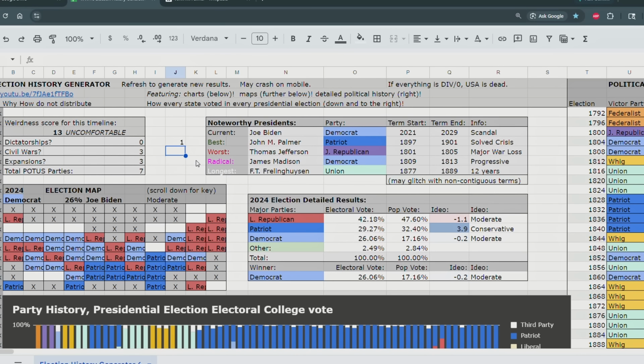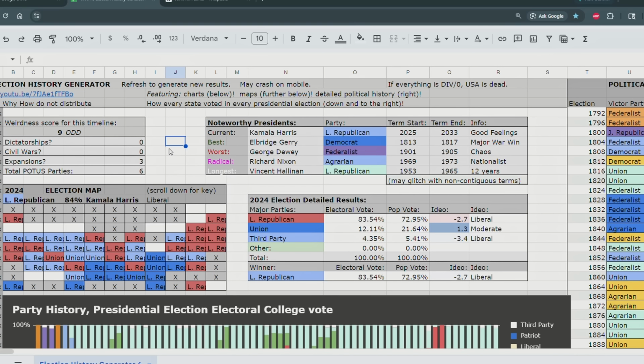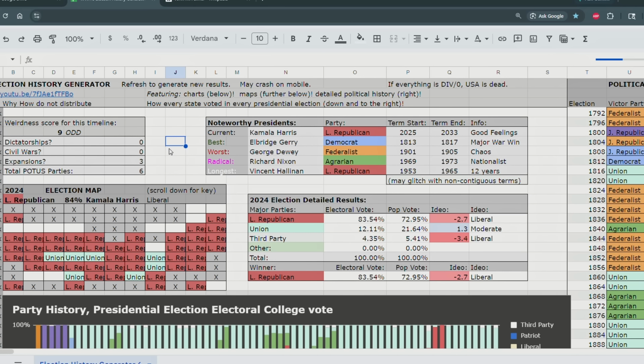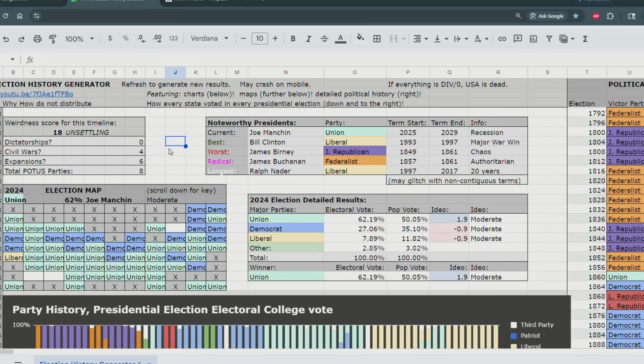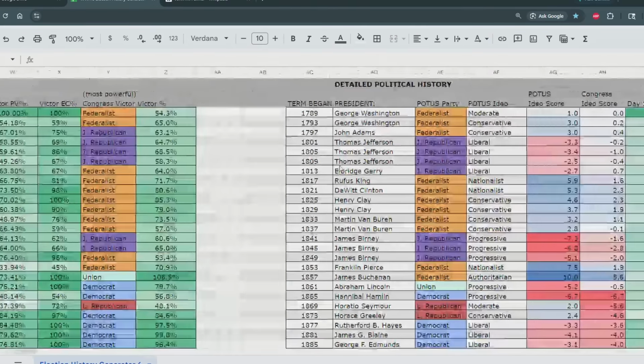Let's see, what are some other interesting things I could show you? Oh, okay, this is an interesting one. This is an unsettling timeline. So there are 4 civil wars, 6 expansions, so including Canada, and 8 total parties that control the presidency. So let's look to see what all those civil wars were about.